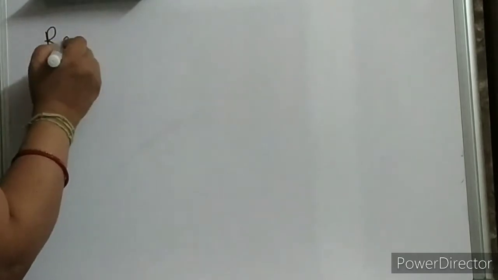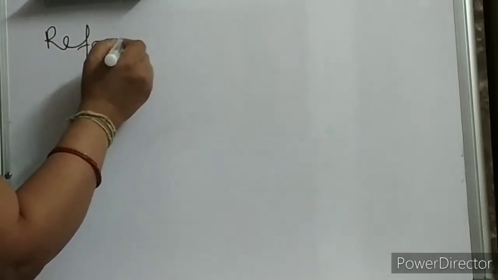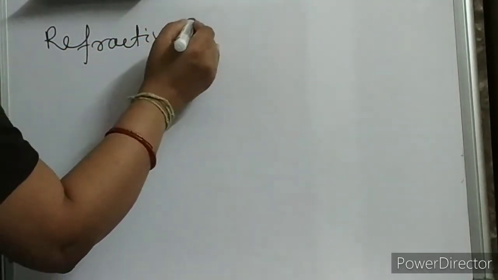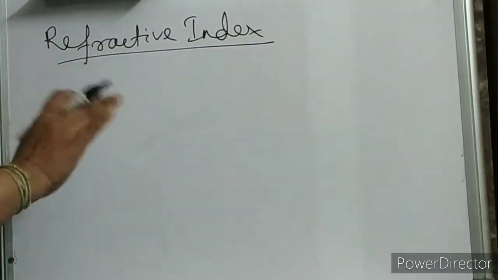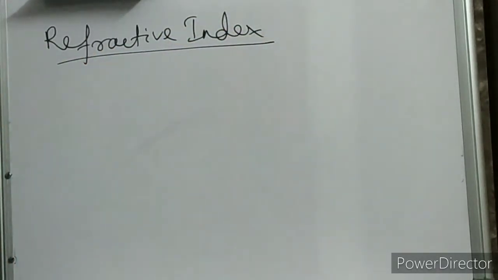So in the last class we discussed refraction. Today we are going to discuss refractive index, children. What is this refractive index? This is very important, children. Please concentrate, focus and try to understand.